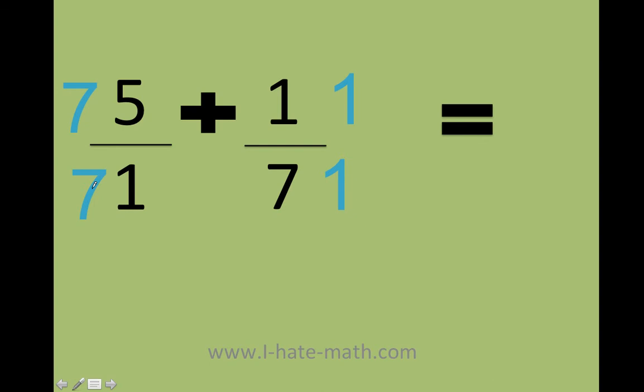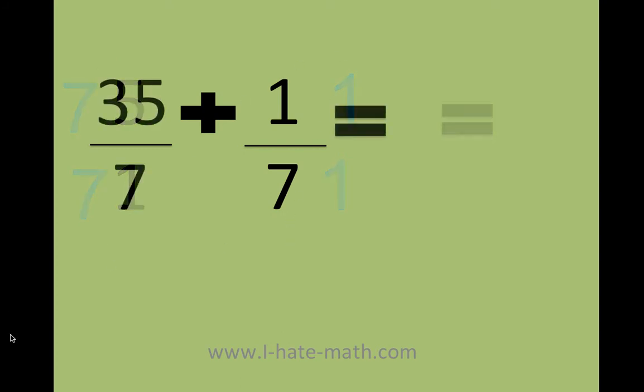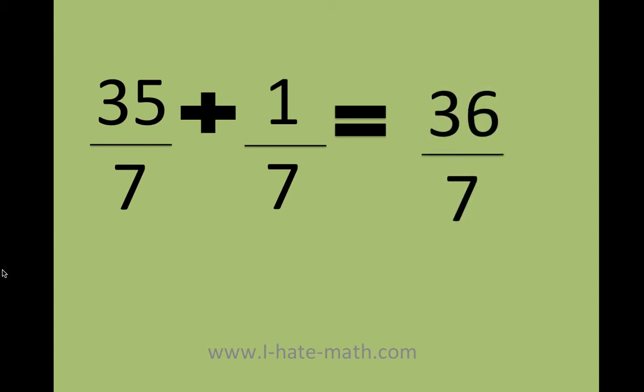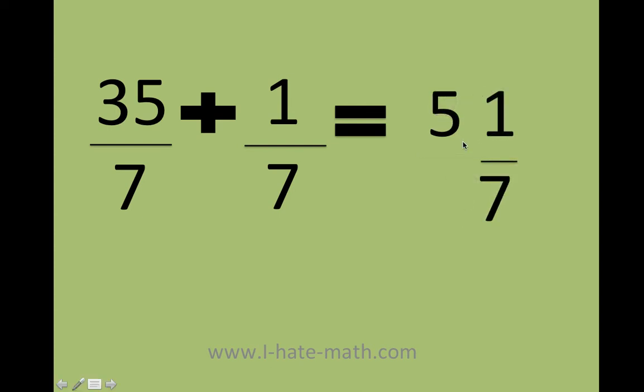Remember, whatever I do on the bottom has to be done to the top. So I will have 7 times 5, 7 times 1, 1 times 1, 7 times 1. And look what happens. I have the same denominator and I can finally just add the top. So this is going to be 36/7. If I want to make this into a mixed number, I keep the same denominator and I look for a number close that when I multiply it by 7 gives me 36. So this is going to be 5 and 1/7.